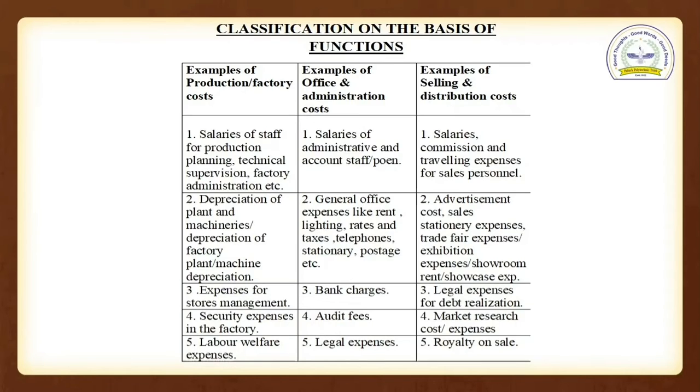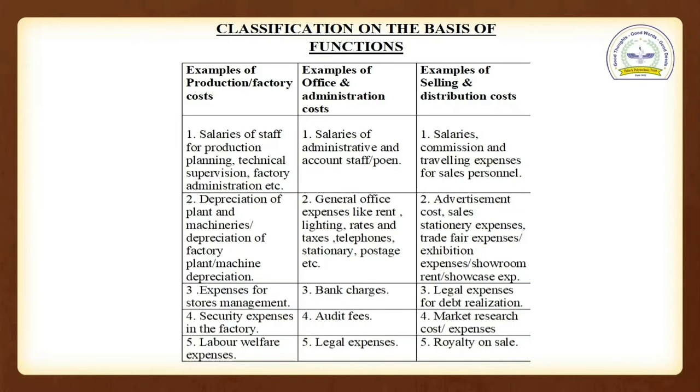See, an example of office and administration cost: salaries of administrative, account staff, peon. This is basically related to the office, so this comes under the head of office and administration cost. The same for selling and distribution cost: salaries, commission and traveling expenses for sales. Basically we are doing this for sales purposes, so this comes under the selling and distribution cost.